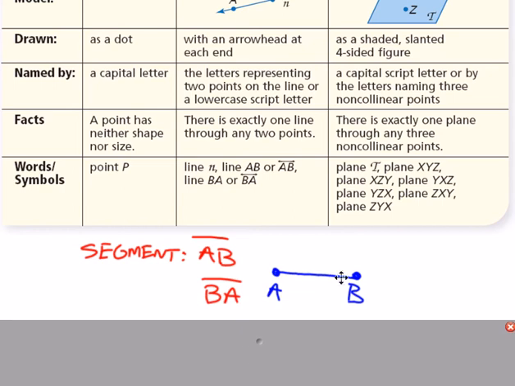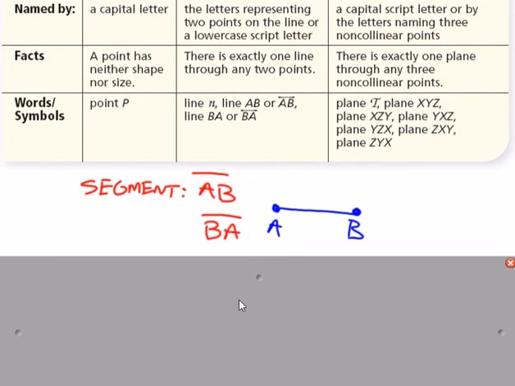Just to give you some more exposure to symbols, this is the way you would name a segment. Here in blue, you see the drawing of what a segment would look like. These are ways to name it. Notice what's missing are the arrowheads.